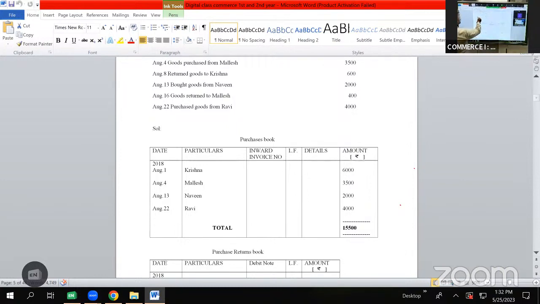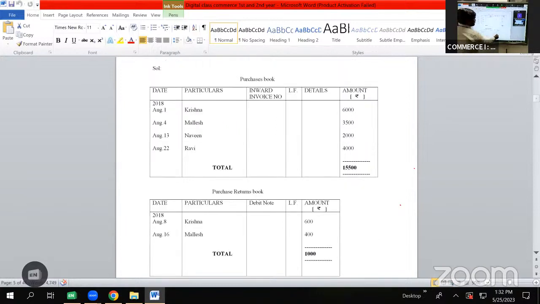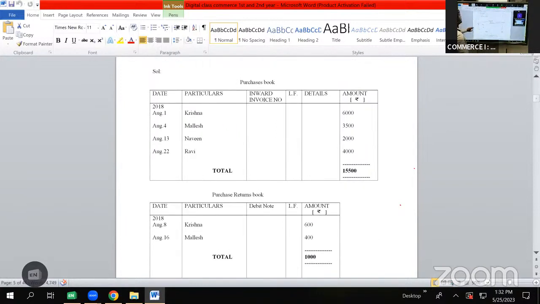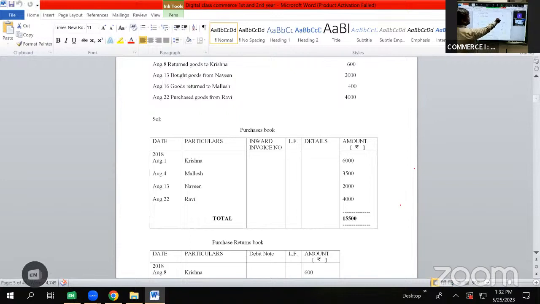Then we have a transaction on August 16, goods returned to Mallesh 400. Here we purchased goods from Mallesh, which was shown in purchases book. Now we are returning goods to Mallesh. It will be shown in purchase returns book as August 16, Mallesh 400 rupees. Then we have a transaction on August 22, purchased goods from Ravi 4,000, which is a transaction of purchases, which will be shown in purchases book as August 22, Ravi 4,000 rupees.